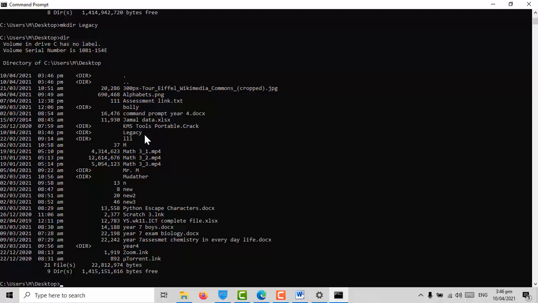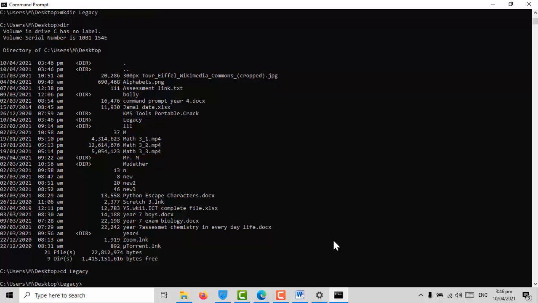If I want to open the legacy folder, I'm gonna have to write cd space legacy and press enter. See, now I'm not just inside users m desktop, I'm also inside users m desktop legacy. I've just created this folder right now. There should be no files inside, right?